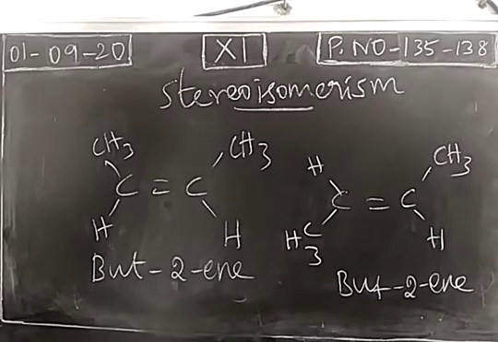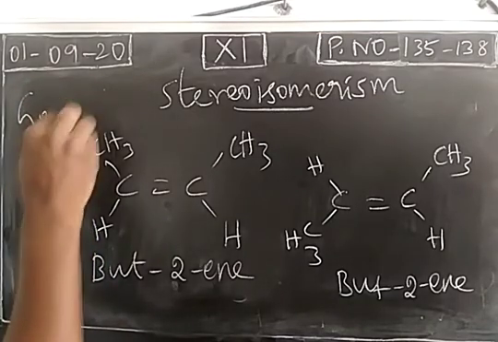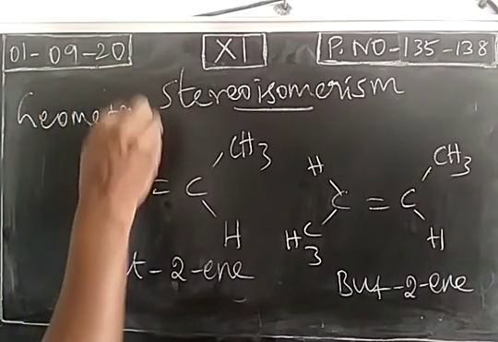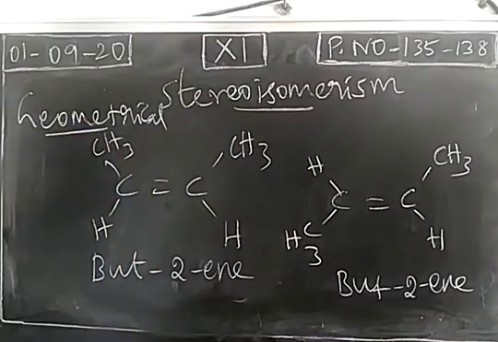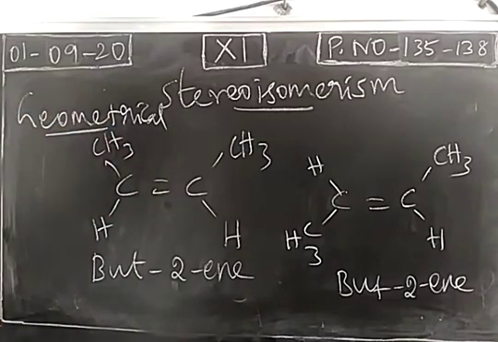Configurational isomers are of two types: geometrical isomerism and optical isomerism. First we take geometrical isomerism. So stereoisomerism is of two types, conformational and configurational, and configurational isomerism is of two types, geometrical and optical. First we will discuss geometrical isomerism.